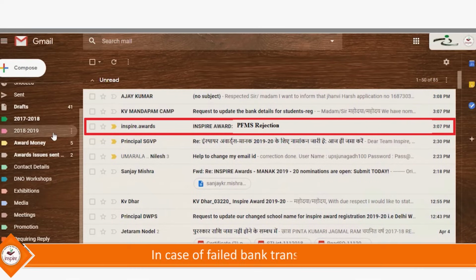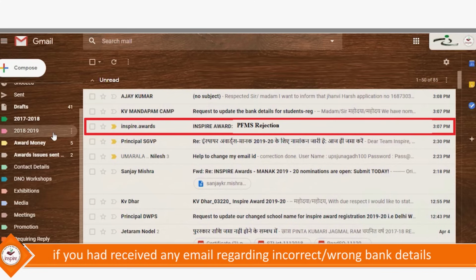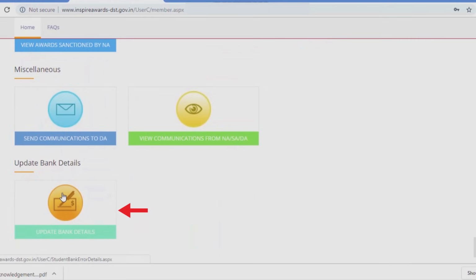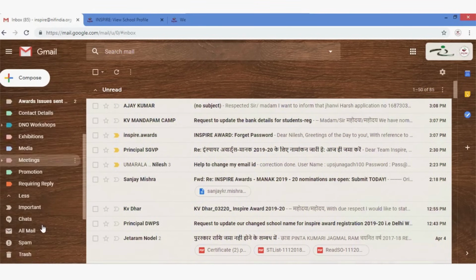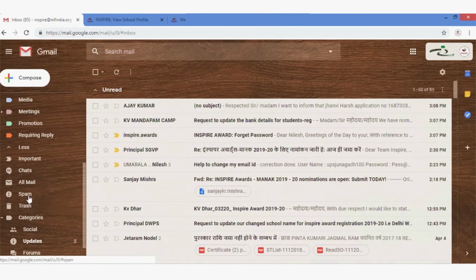In case of a failed bank transaction, if you have received any email regarding incorrect or wrong bank details, then please click on the Update Bank Details icon and fill in the correct bank account details. If you have not received the email, please check your spam folder.